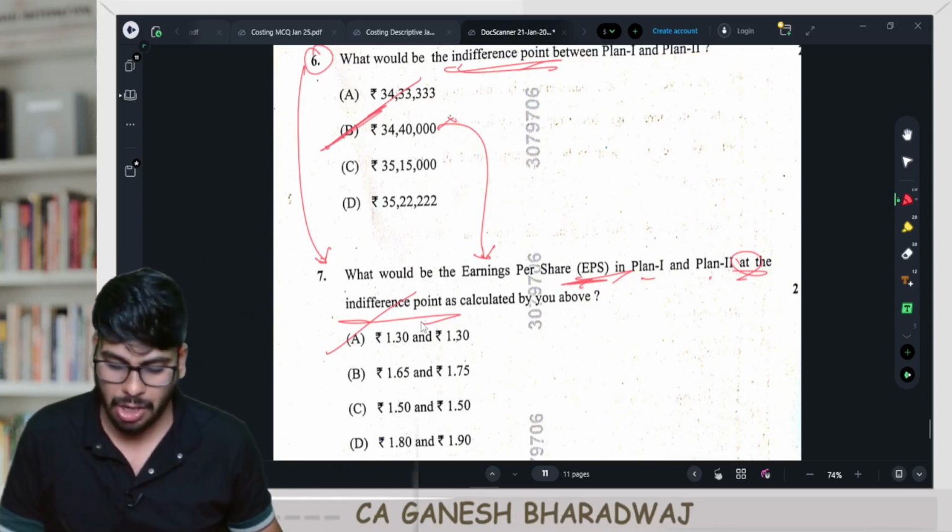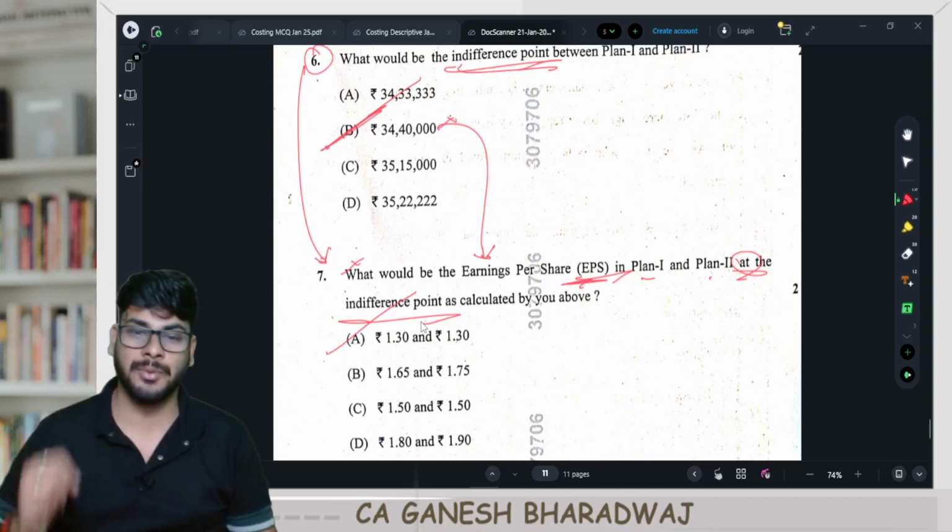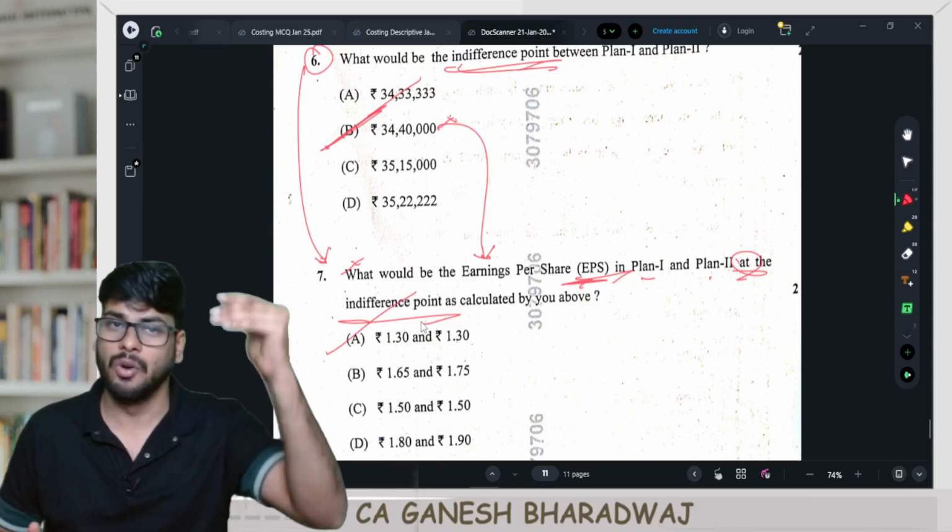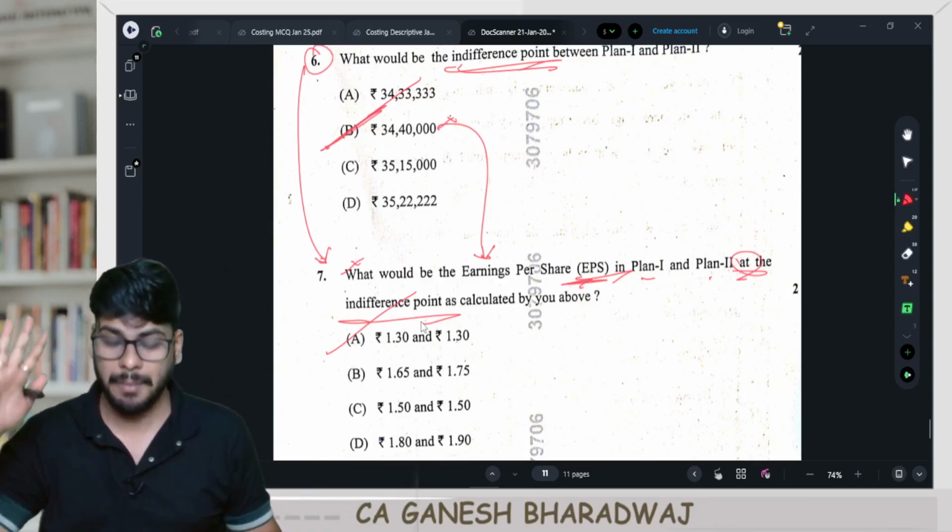Suppose you got this wrong, obviously this answer is also wrong. This is something that you need to be very, very cautious about. It is called a chain error. One question gone, the other question is also gone. Be very careful about this.